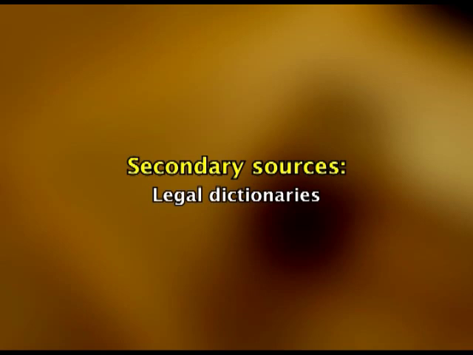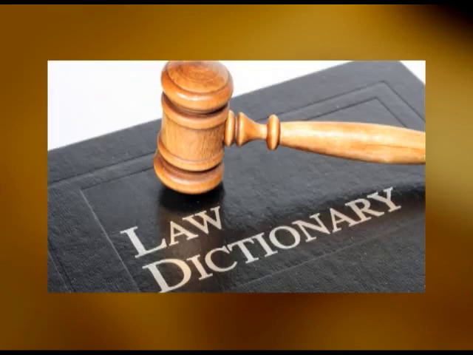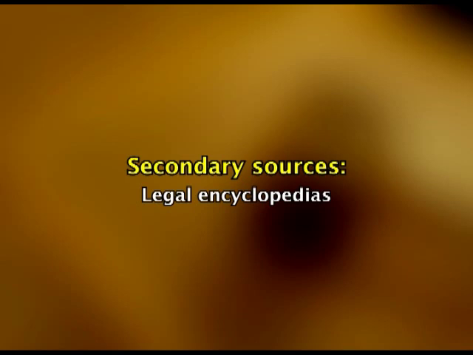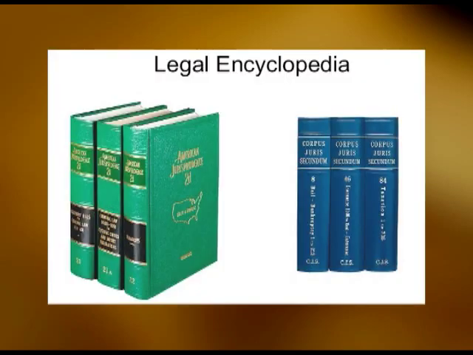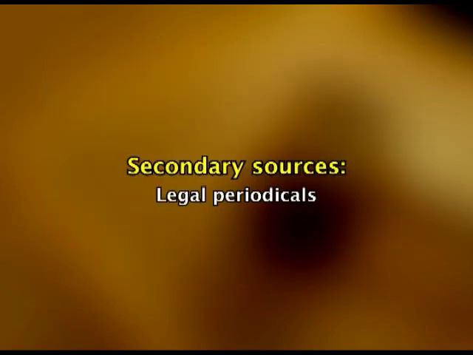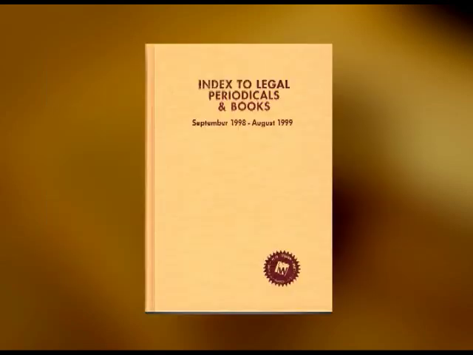Now let us come to secondary sources of law. These are legal dictionaries. Legal dictionaries give definitions of words related to law. The words are arranged alphabetically. Then there come legal encyclopedias. The legal encyclopedias are multi-volume sets that provide information on many topics of law. The topics are arranged alphabetically. Then there come legal periodicals. Legal periodicals provide articles on a wide variety of law topics.